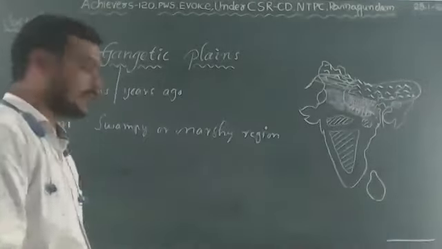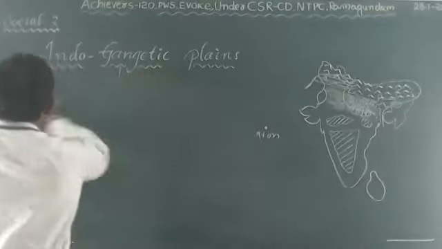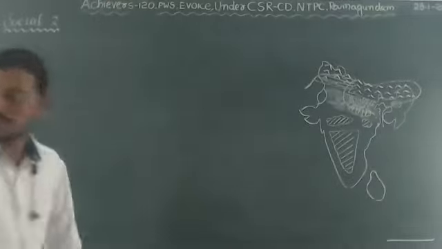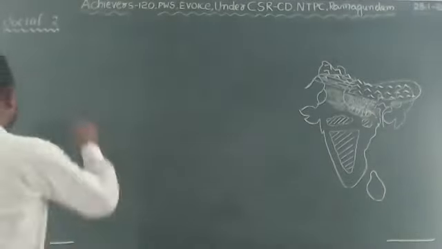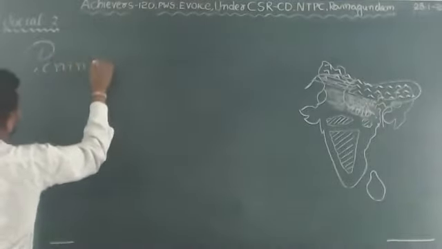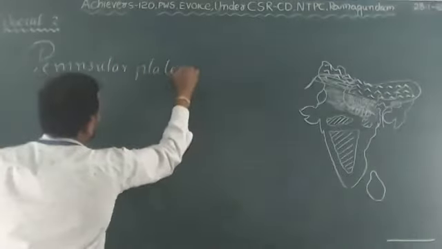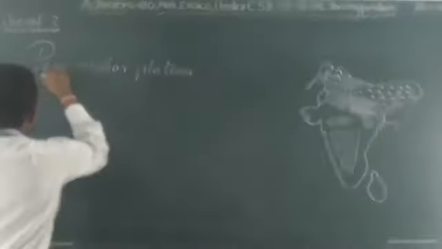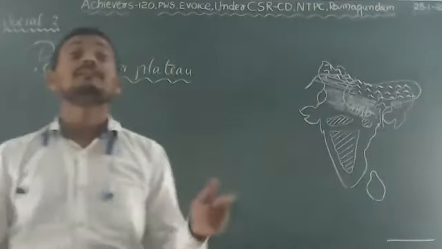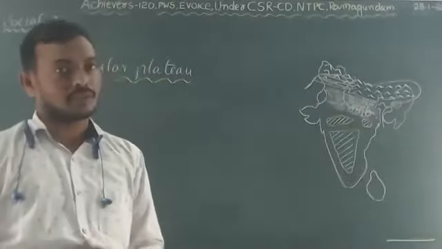The next important physical feature is the Peninsular Plateau. Right, so the Peninsular Plateau is the oldest land block. This is the oldest physical feature. It was formed by volcanic eruption.